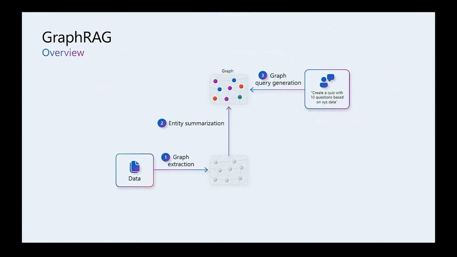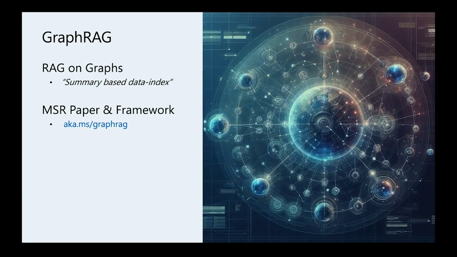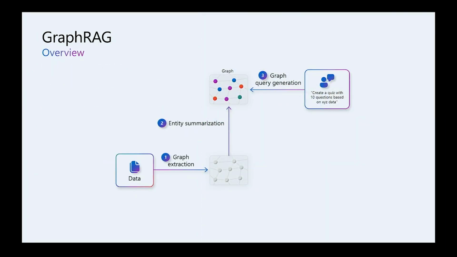There are 3 key steps. It's a very interesting technique, so I certainly recommend going to this website and the papers that describe the technique to learn about it in more detail. But at a high level, first, GraphRag extracts a graph from the unstructured data by asking an LLM to detect entities and relationships between entities in your data.